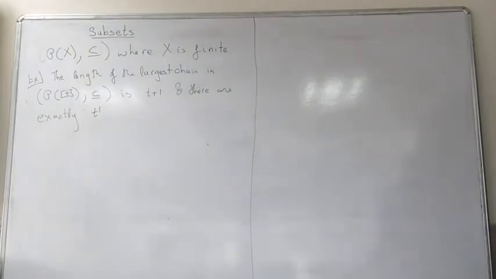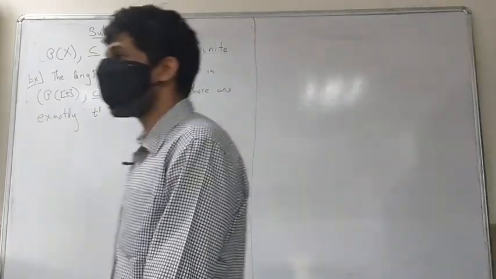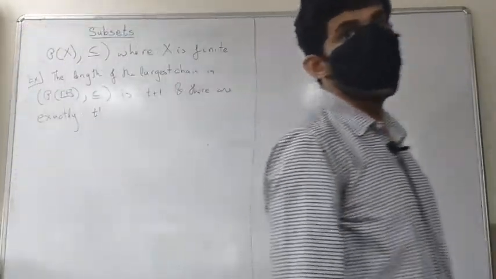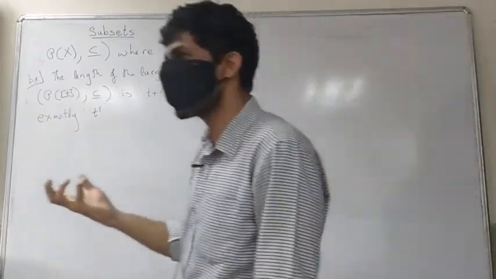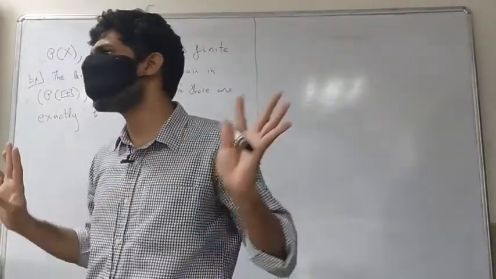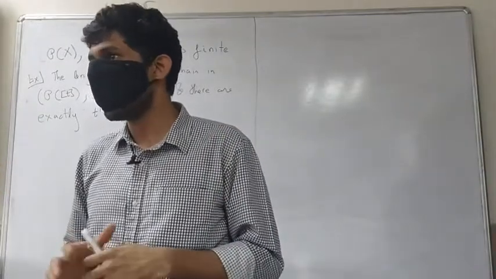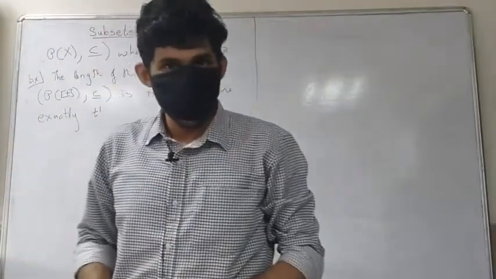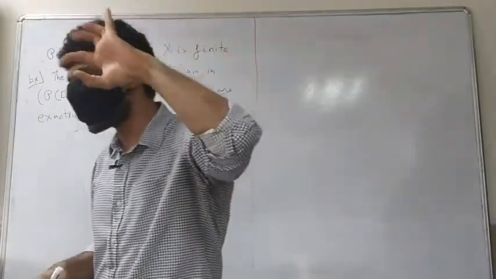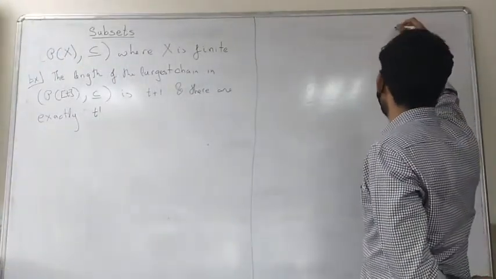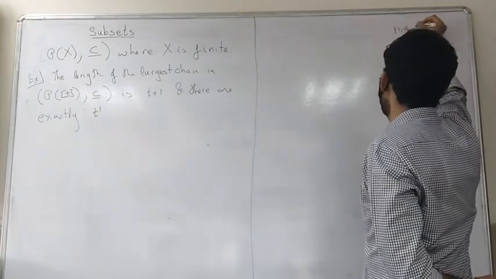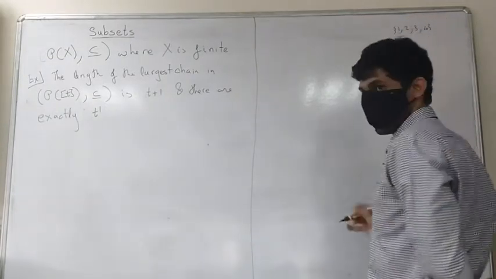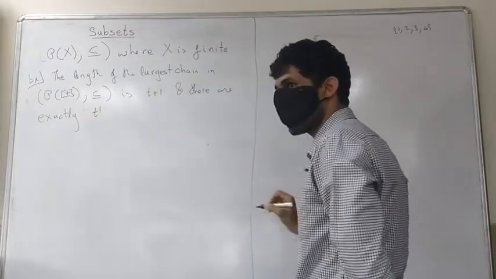Another interesting fact that you can see is obviously every set sits inside some maximal chain, that is easy to observe, right? My question is, how many maximal chains does a particular set sit inside? Let us take an example. So let us go with the set {1, 2, 3, 4}. It is a big enough number to get an intuition, yet not so big that it's difficult to draw.